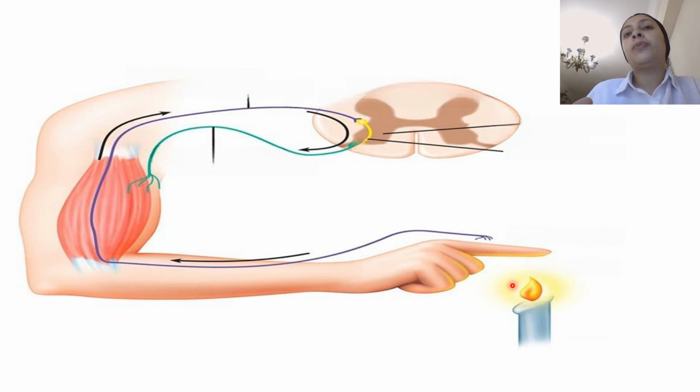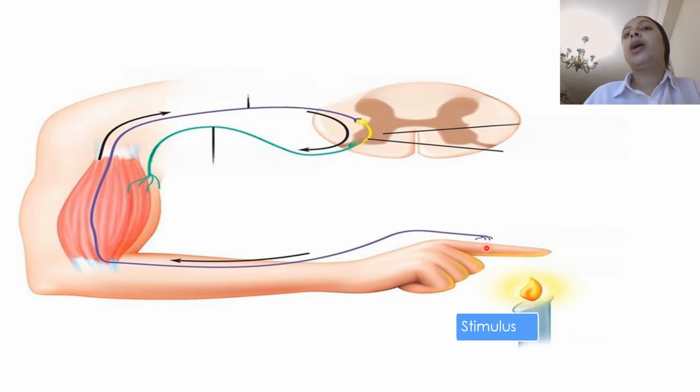A stimulus, guys, is anything that leads to a change in the environment in such a way that our body is not adapted to. Any change away from the optimal is called a stimulus.